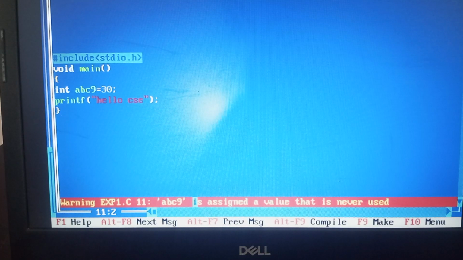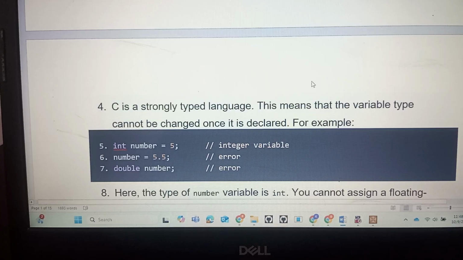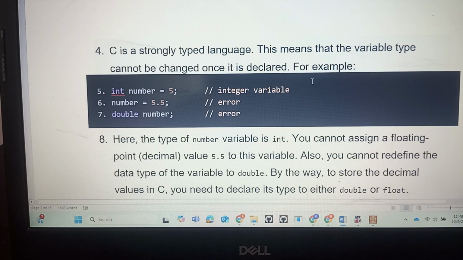That is a warning. Warning is okay, so error should not be there. That is about the variable. Meanwhile, while going through the remaining concepts, you will come to know what a variable is.